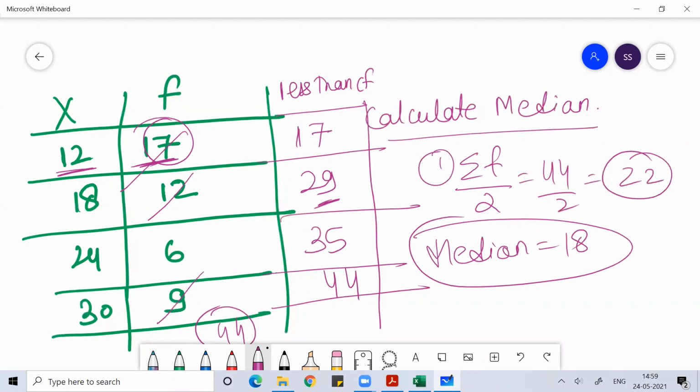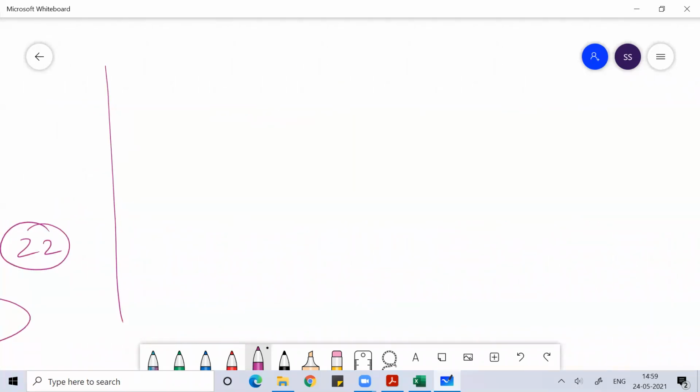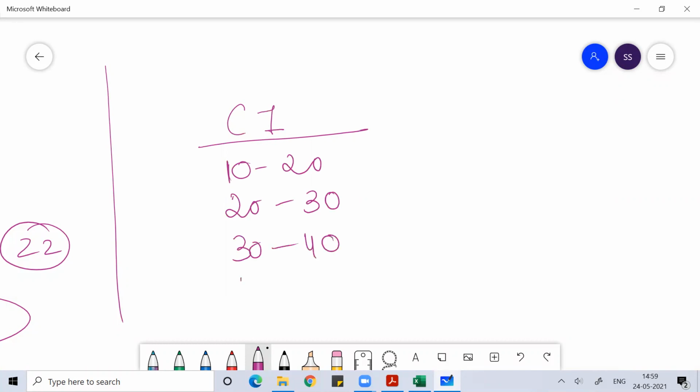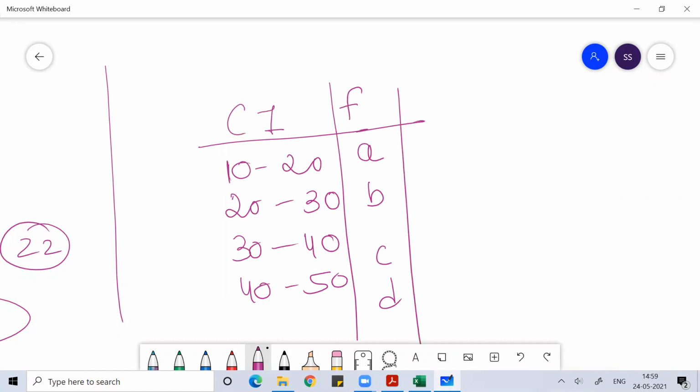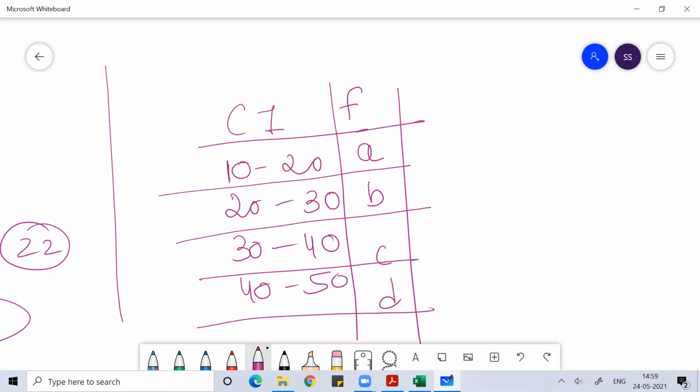The problem you are facing here is that you are having class intervals, and with respect to every class interval, you have some frequency.